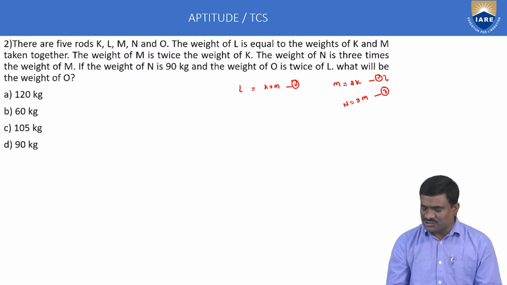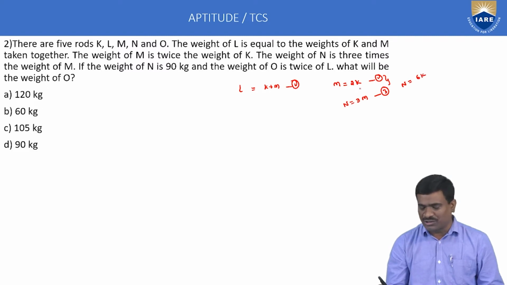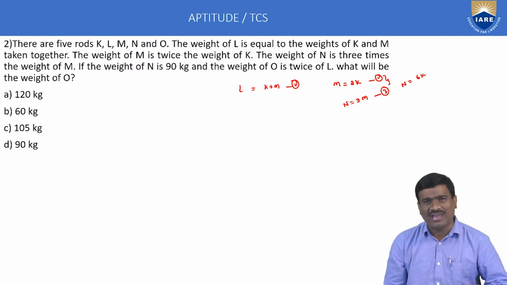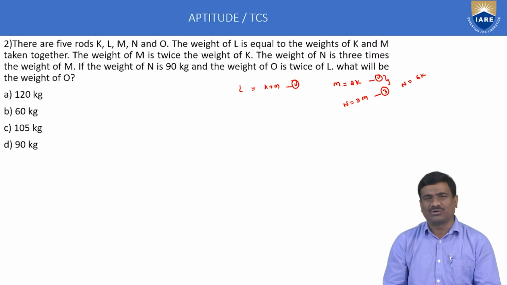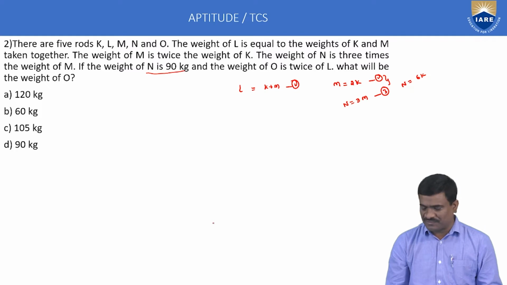And next, using the second and third equations, N is equal to 3M, M is equal to 2K, then N is equal to 6K, because 3 into M, where M is equal to 2K, then N is equal to 6 into K, or N is equal to 3 into M. Next, if the weight of N is 90, 90 is equal to 3 into M, M is equal to 30.